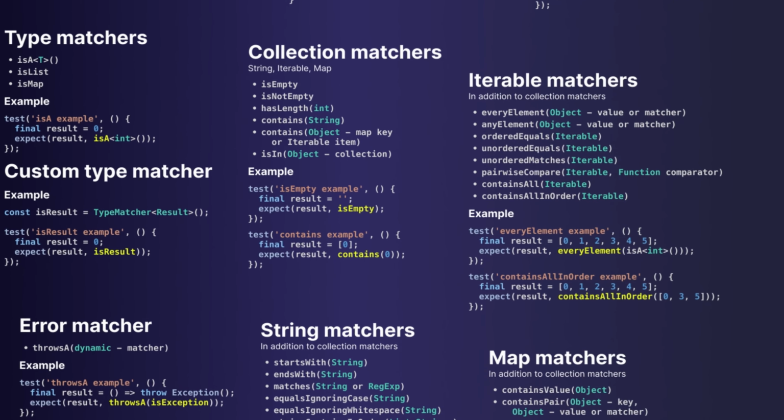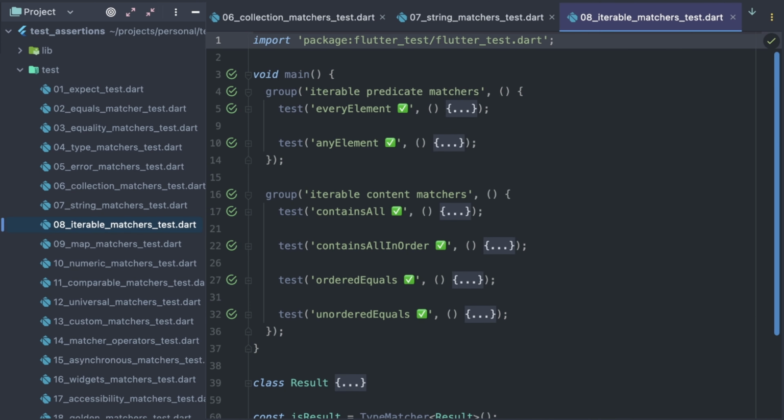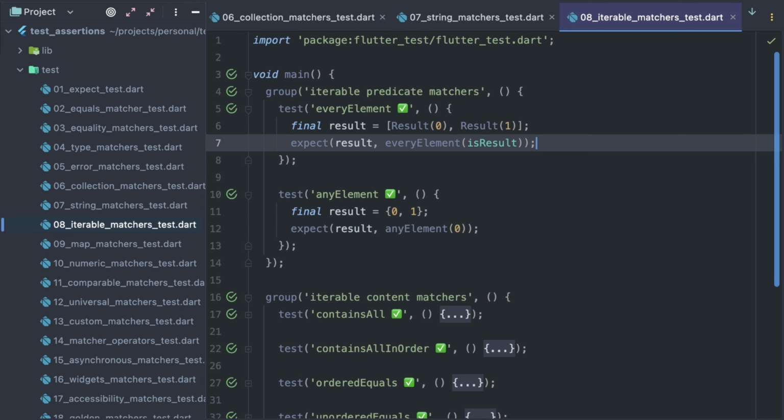In addition to those collection matchers that work for list and set, there are a few more matchers specific to iterables. The everyElement matcher verifies that all elements match the matcher that it accepted as a parameter. It is another example of how matchers can accept other matchers, which makes this mechanism so powerful. Matcher anyElement verifies that at least some elements satisfy a matcher or equal to a value it accepted as a parameter.